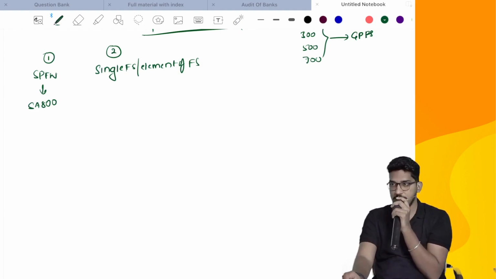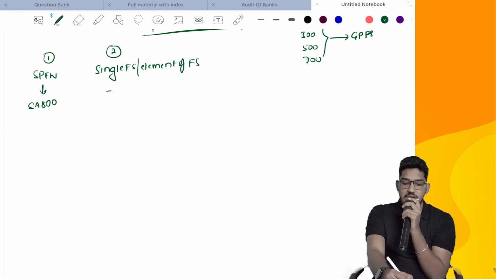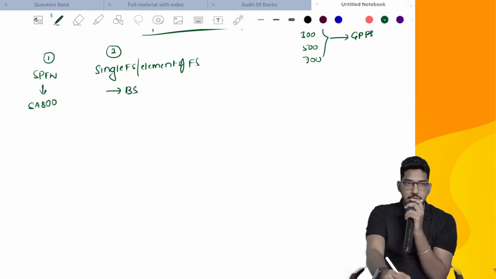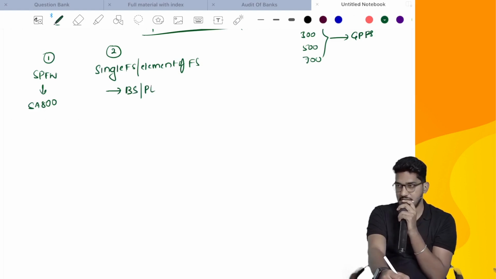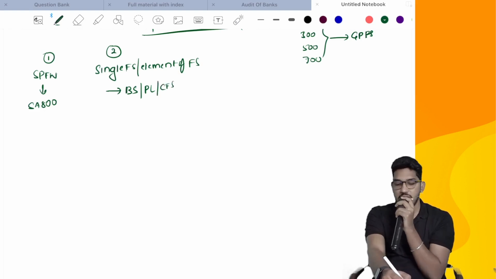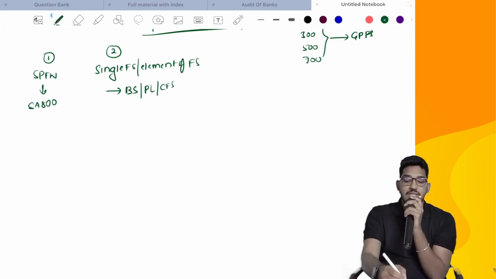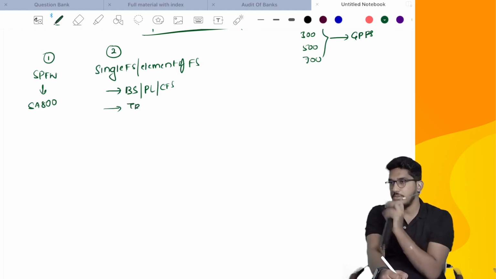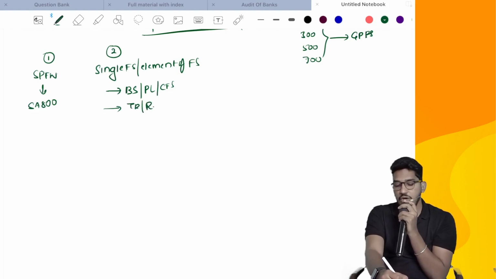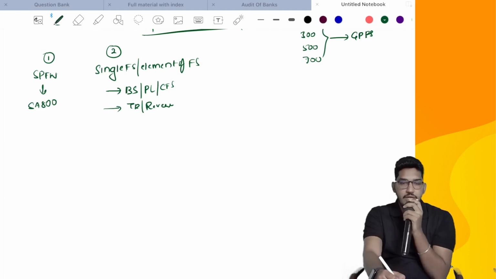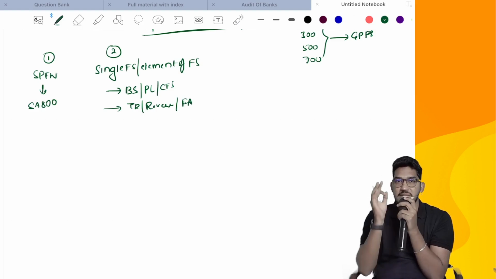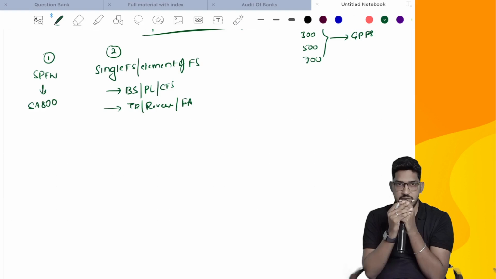Sir, what do you mean by this? Sometimes some client might approach you and say, sir, please do audit of only balance sheet. Sometimes some client might come and say, please do audit of only P&L statement. Some client might come and say, please do audit of only cash flow statement. That is a single financial statement audit. Or sometimes some clients might come up with the requirement, sir, we want you to conduct audit of only our trade receivables. We want you to conduct the audit of only revenue. We want you to conduct audit of only fixed assets. So this we call as audit of a specific element or item of a financial statement.